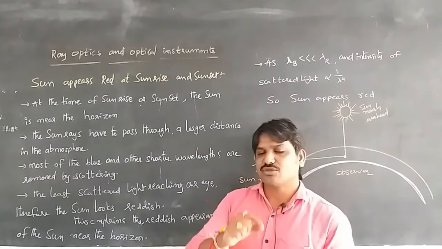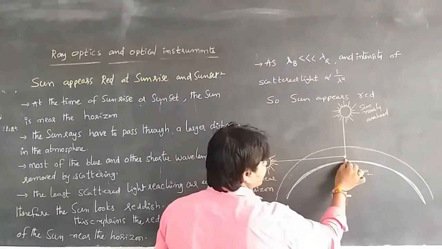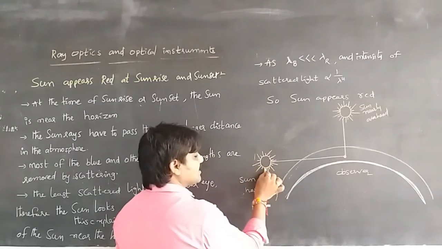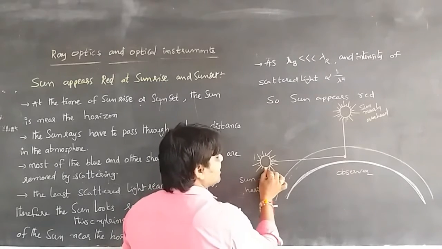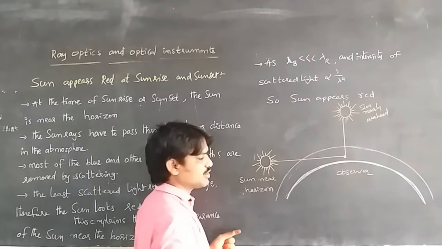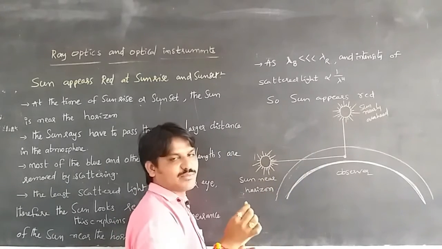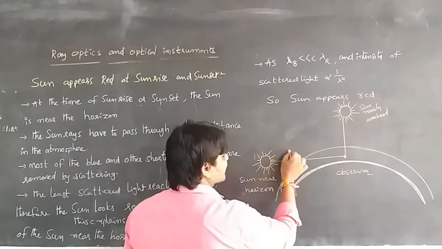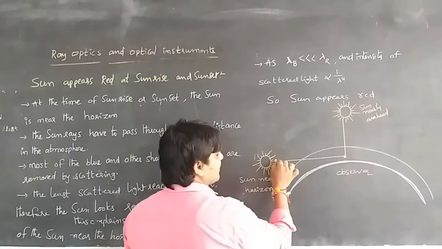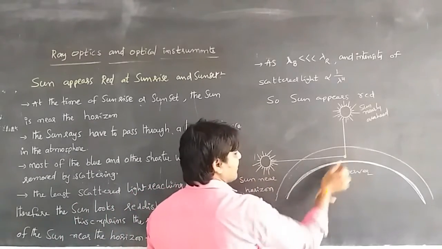At sunrise or sunset, the sunlight travels through the atmosphere over a longer distance. Consider an observer on Earth with the sun near the horizon, not yet risen upward. When sunlight travels this longer distance through the atmosphere, the shorter wavelength colors, blue, violet and green, are scattered by the air particles, and the longer wavelength color, red, travels through the atmosphere and reaches the observer's eye.